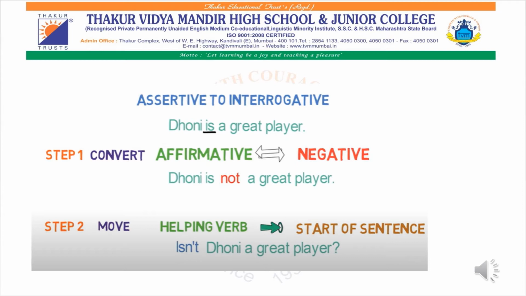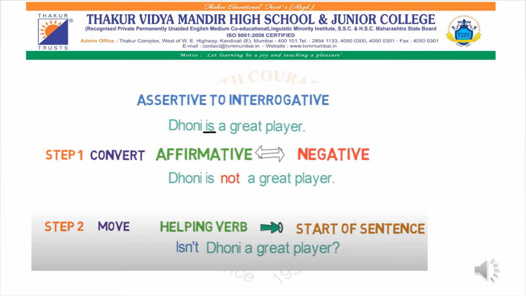That is, after the helping verb is, you add a not. Dhoni is not a great player. Once you finish converting a positive sentence into negative, the next step is to move the helping verb and start off the sentence. Now what is the helping verb over here? Is not. So, isn't Dhoni a great player? Question mark. I hope this concept is clear.